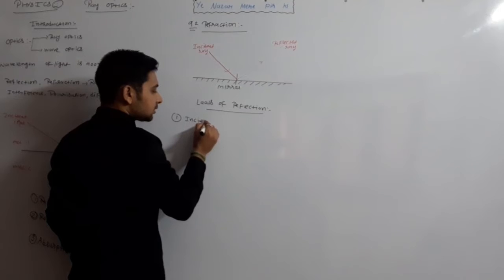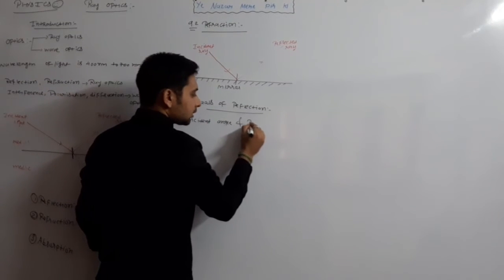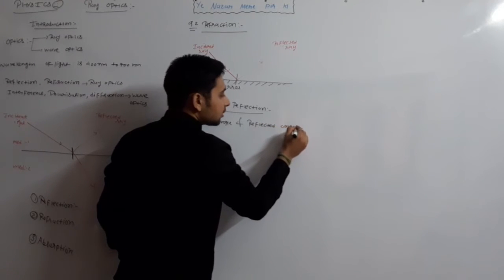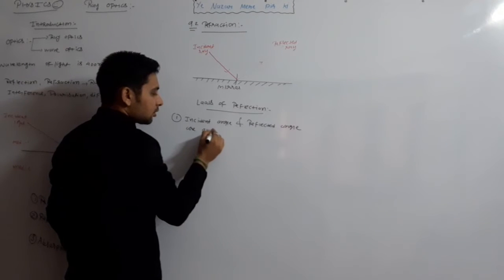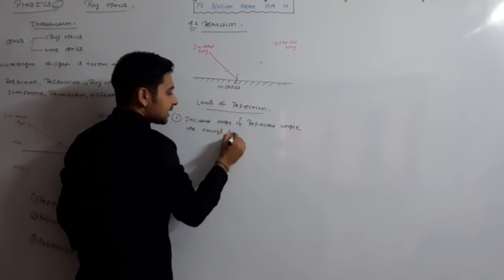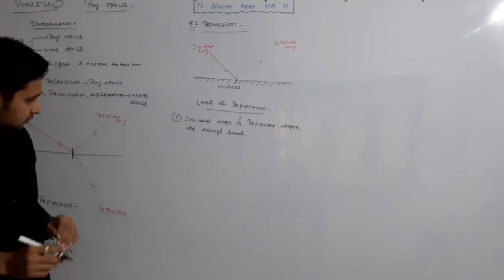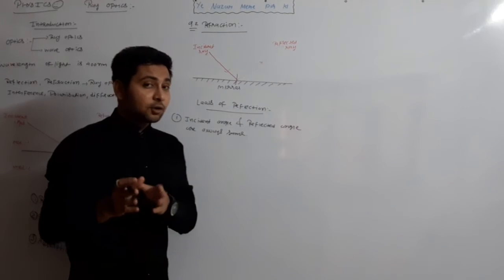Incident angle and reflected angle are always the same. This is the first law of reflection. What is the first law? Incident angle and reflected angle are always the same.